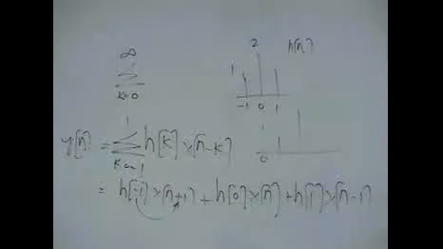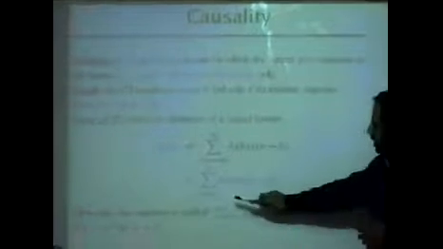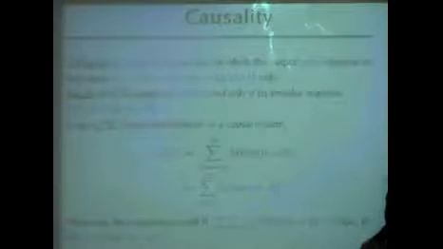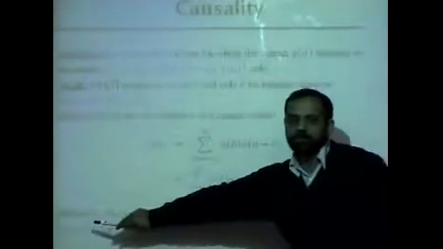Whatever system you design, you will see that it has some consequences, and we will keep fighting with the consequences, but for a system to be causal, h of n must be 0 for negative indices of n. This is important. And this is the proof that the summation must only run from 0 to infinity, and for all negative indices, -infinity to -1, this expression must be 0, and this expression can only be 0 if h of n is 0 for negative indices of n.